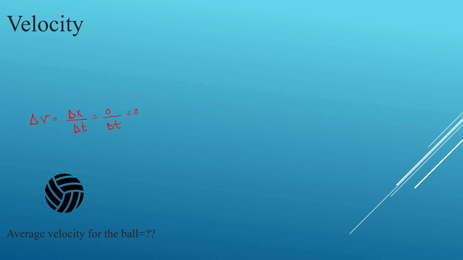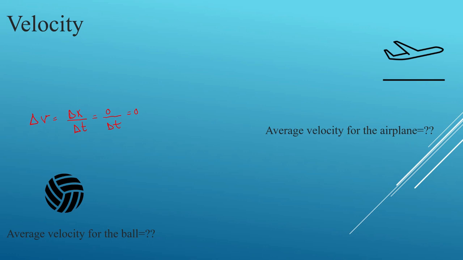Let's look at another example. I have an airplane, and my airplane flies with a constant velocity. What do you think about this? What is the average velocity for the airplane in this case? Feel free to pause the video and think about it. So here I mentioned the average velocity, right?